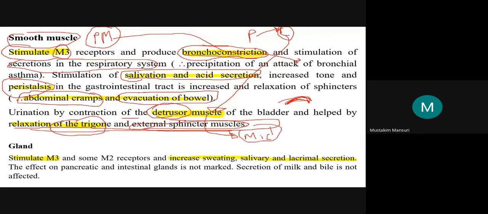Regarding the glands, as we know, in general it is excitatory in nature, so there will be a stimulation of the M3.